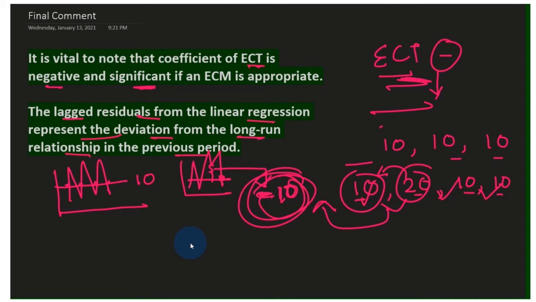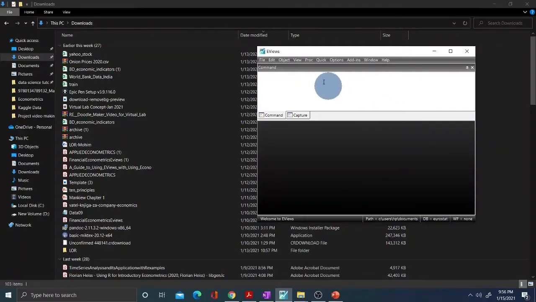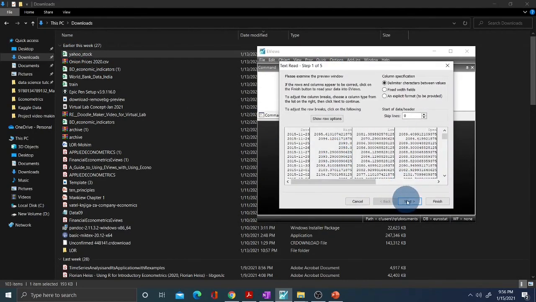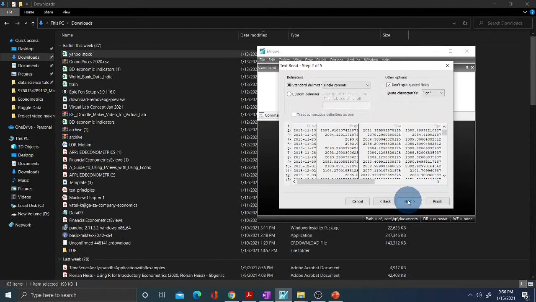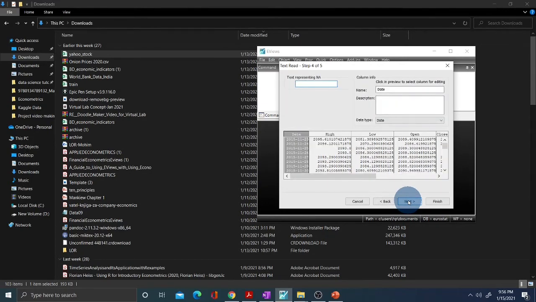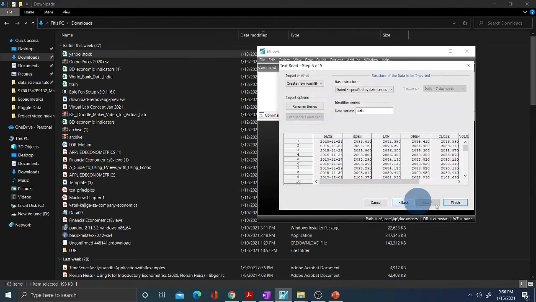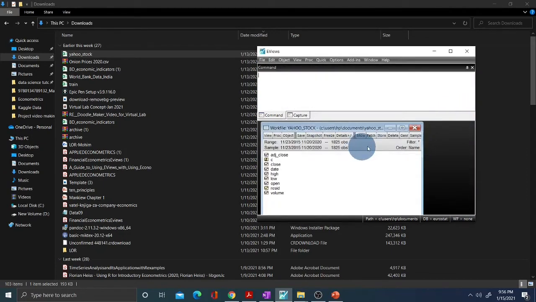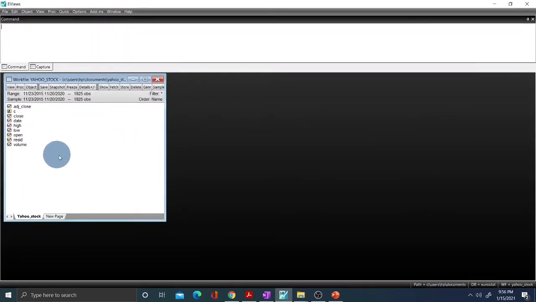Now let's turn this theoretical concept into our eViews demonstration. My dear learners, this is eViews 10 and this is our Yahoo stock data. Just drag and drop, you do not have to do anything else. Just next, next, next, and finish. Now we have our dataset in eViews.